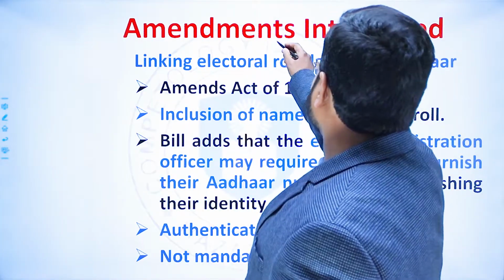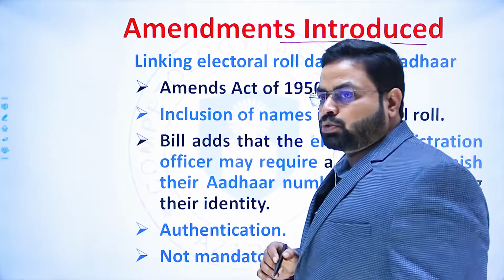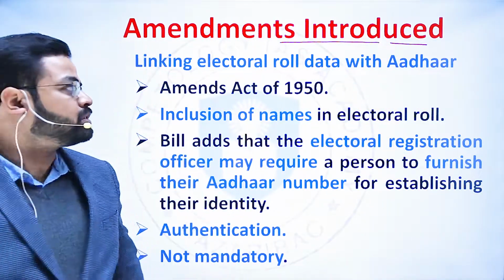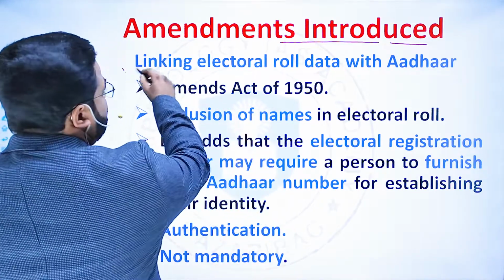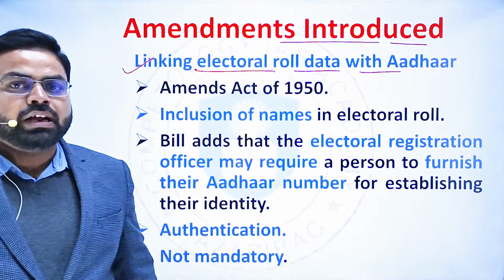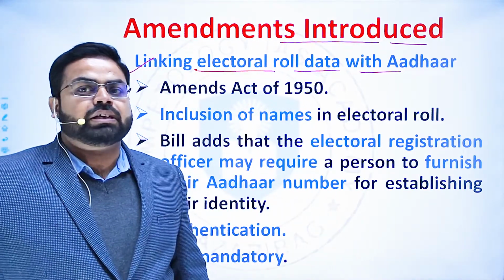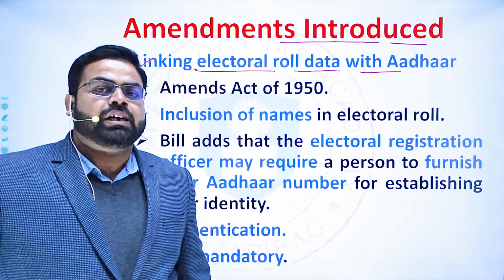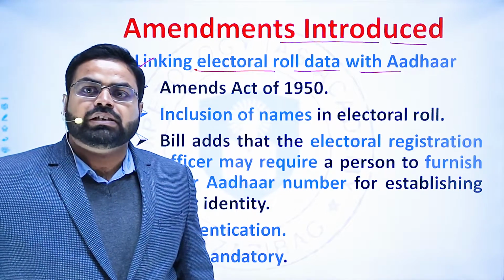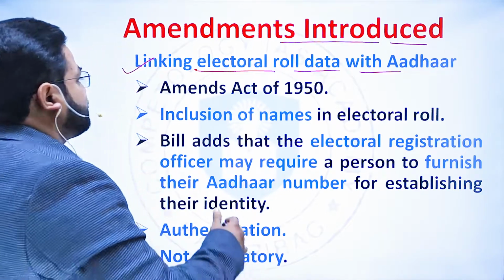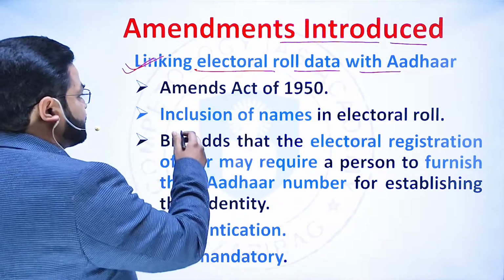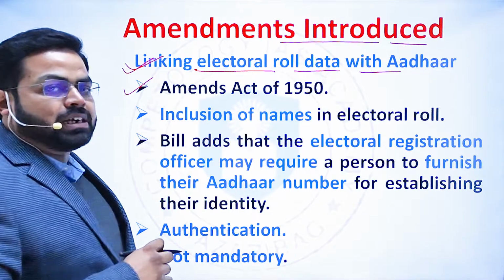Now come to the amendments that have been introduced. The first and foremost amendment is the linking of electoral roll data with the Aadhaar number, and this is the point where there was fierce discussion and opposition by the other political parties, and it led to the adjournment of the parliament several times. And what are the changes that have been introduced?